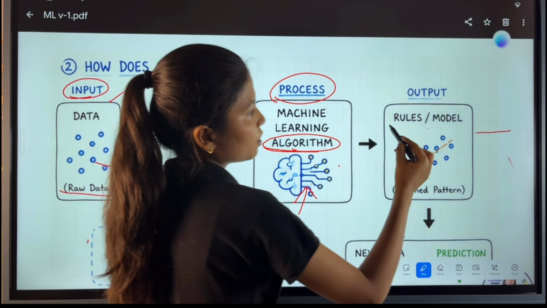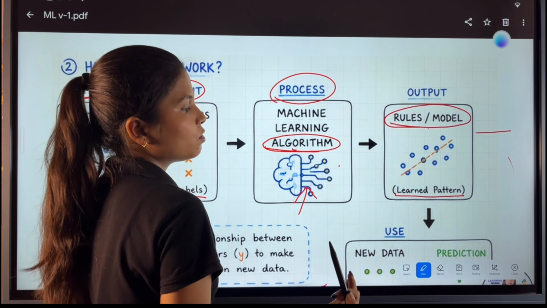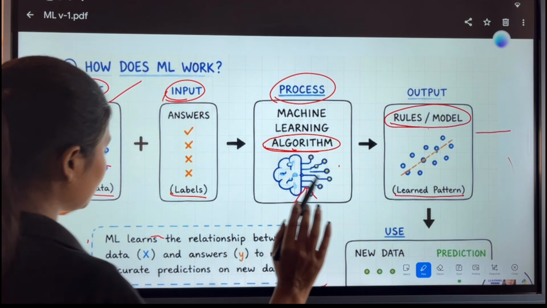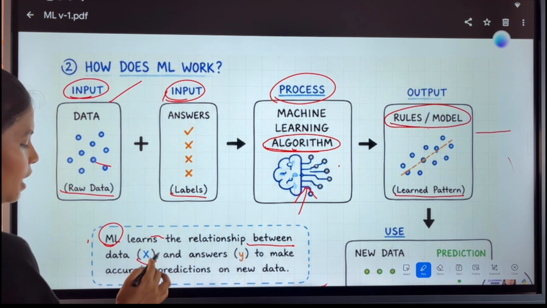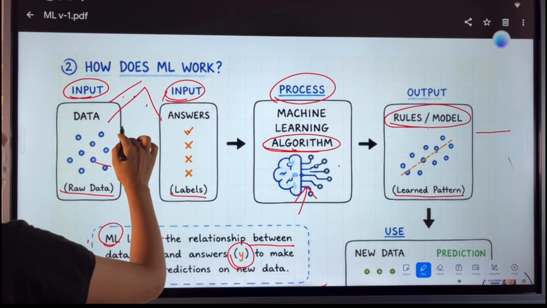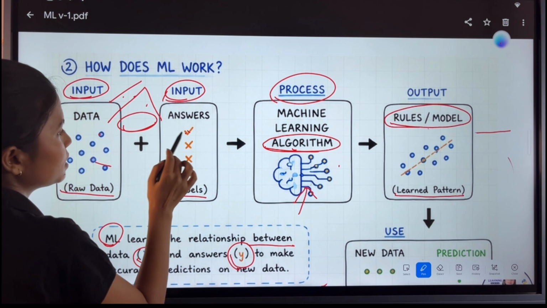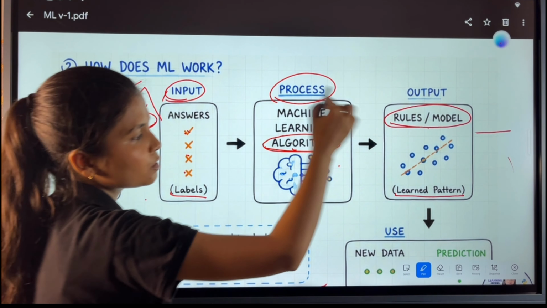And then after getting it, the model tries to learn the pattern. What is a pattern? A pattern is nothing but ML, which is machine learning, trying to learn the relationship between X and Y. What is X? Input, and Y. What is the relation between these? Whatever the relation between these is, that is the pattern.